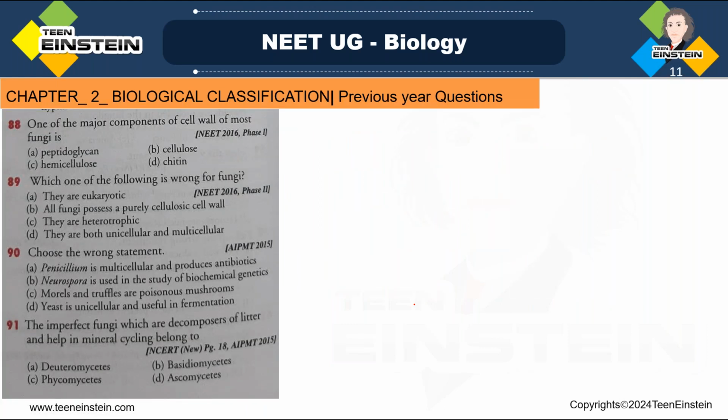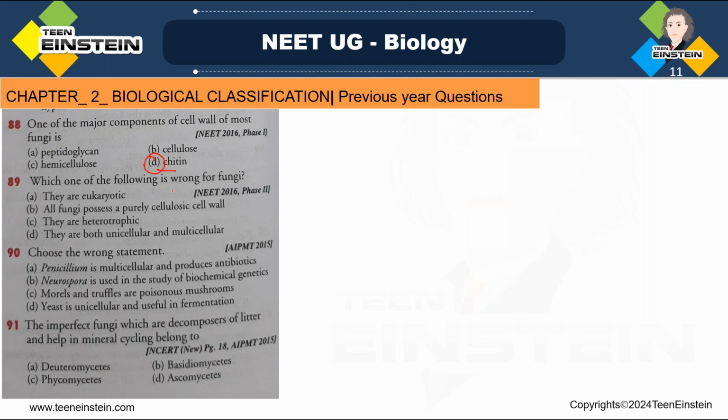Next question, question number 88. One of the major components of the cell wall of most fungi. In most fungi, the major cell wall component: peptidoglycan, cellulose, hemicellulose, chitin. So in this, option D, chitin is the right answer. Chitin is the right answer. See, the cell wall of most fungi is made up of chitin. What is that chitin? N-acetyl glucosamine. This is also found in the exoskeleton of insects.